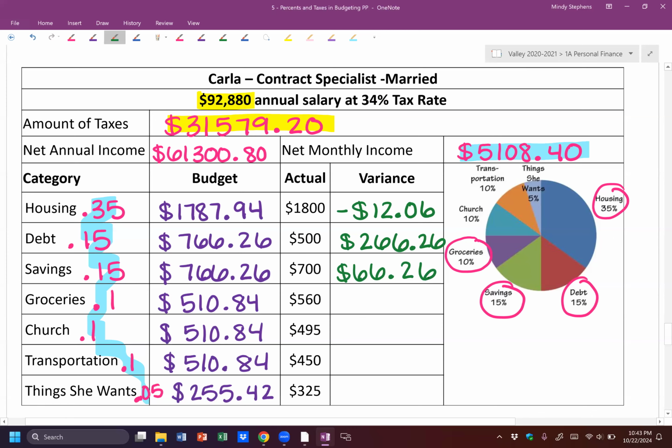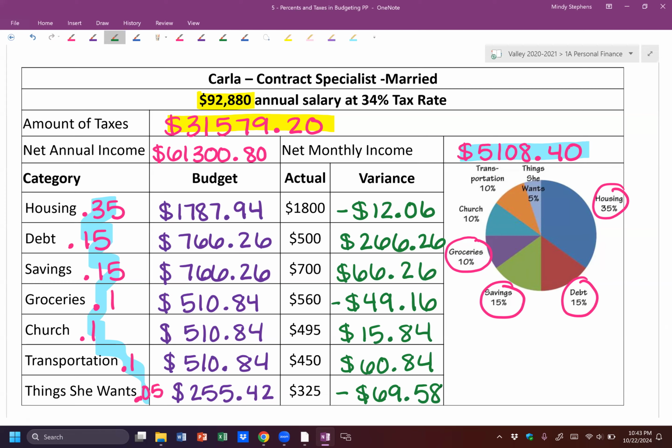So then I get 66.26, negative 49.16, and then we get 15.84, and 60.84, and then negative 69.58. All right, so there's all of our numbers. Make sure if you need to pause it to write all those down, then do it. And then we'll go ahead and answer questions.